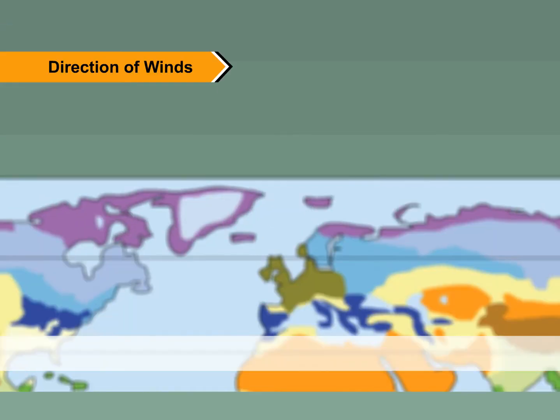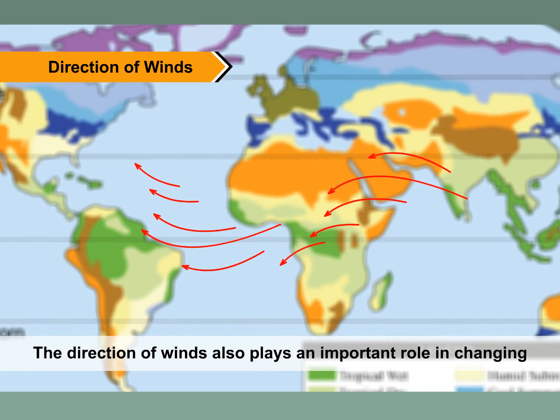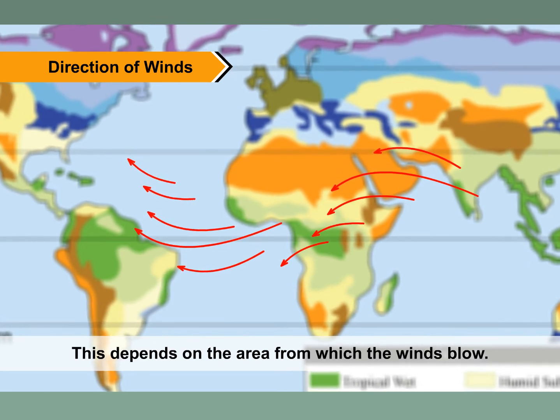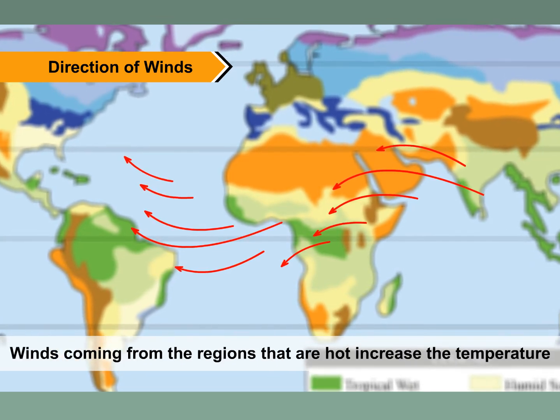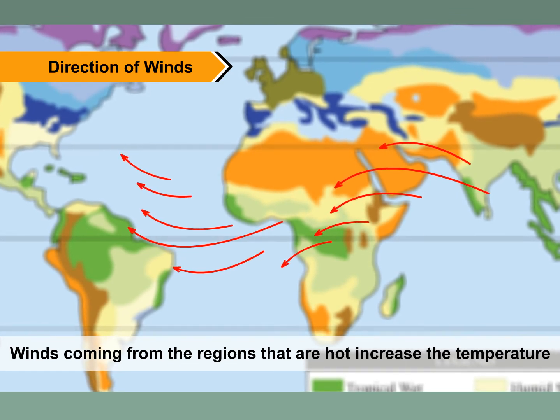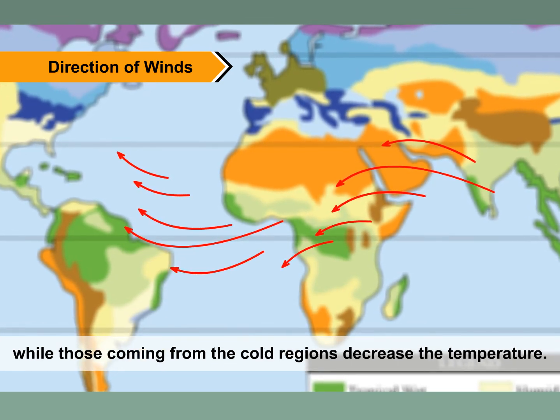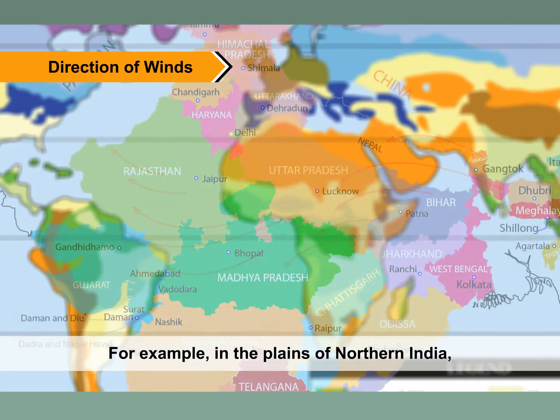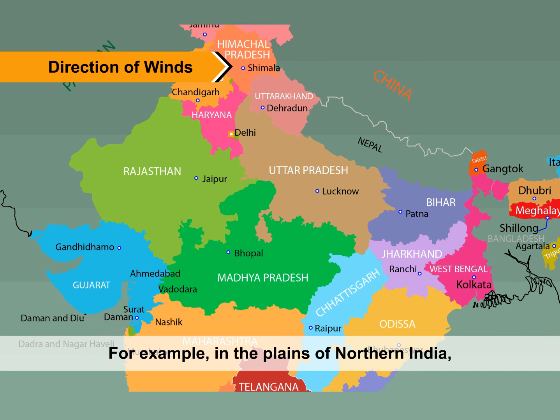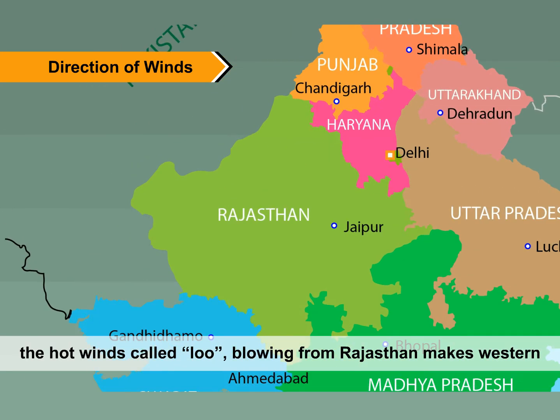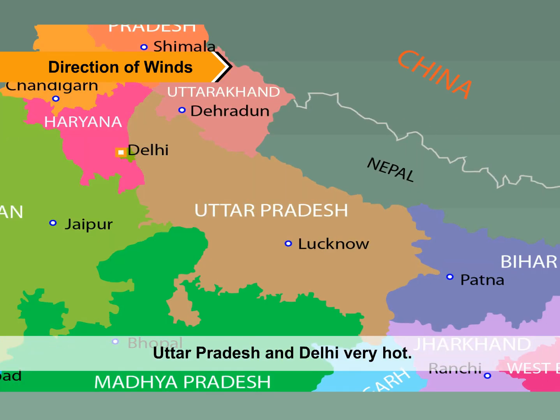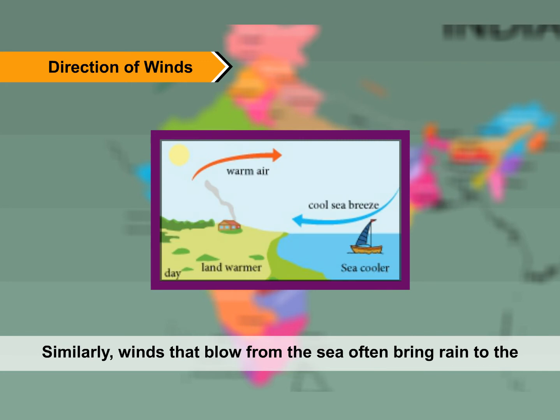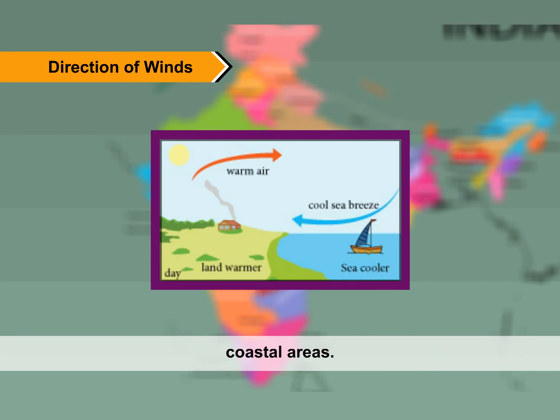Direction of winds. The direction of winds also plays an important role in changing the temperature of a place. This depends on the area from which the winds blow. Winds coming from the regions that are hot increase the temperature, while those coming from the cold regions decrease the temperature. For example, in the plains of northern India, the hot winds called Lu blowing from Rajasthan makes western Uttar Pradesh and Delhi very hot. Similarly, winds that blow from sea often bring rain to the coastal areas.